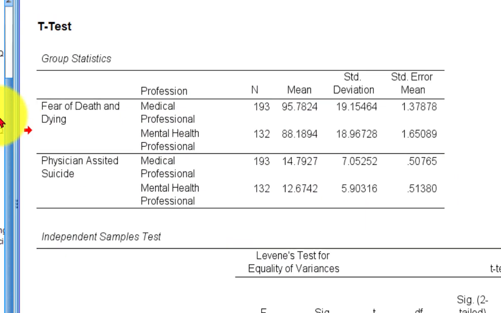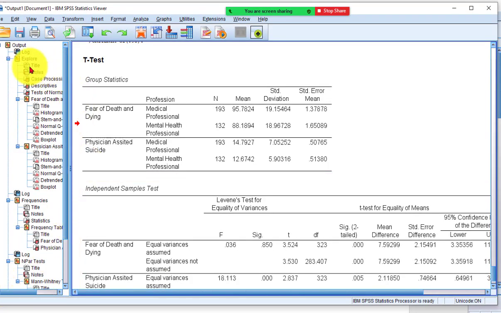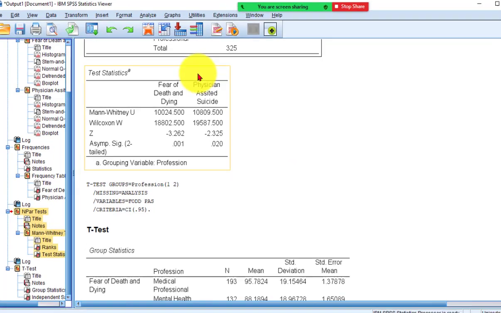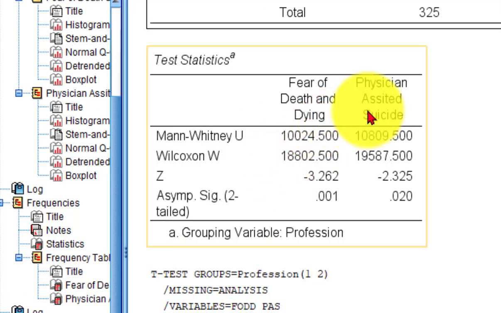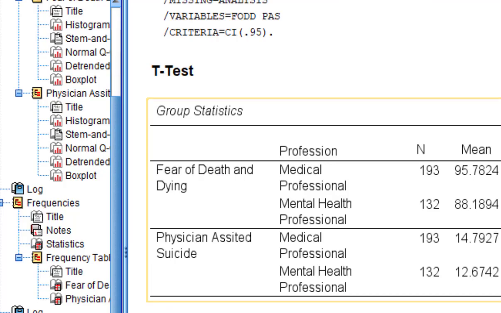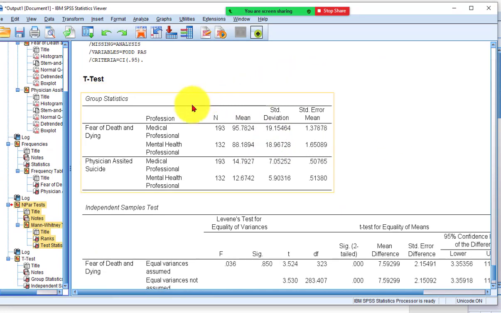A quick recap again is we used the Mann-Whitney U test here. It's over on one side, non-parametric. So the Mann-Whitney U test says that there's a significant difference between the medicals and the mentals for both fear of death and physician-assisted suicide. And the medians are up there, and we looked at the means from a faux t-test to see who was higher. So the medical guys are higher on both of these. Okay, so that answers your first two hypotheses.